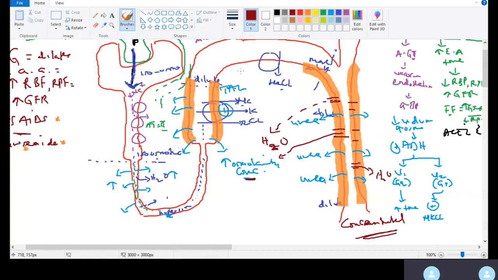So that's where your vasa recta come in. Remember vasa recta? They are very, very long straight vessels in the interstitium, in the medulla of the kidneys. Basically, your efferent arteriole is gonna continue and send in the vasa recta. So these are very long straight vessels within the interstitium of the nephron or kidneys.